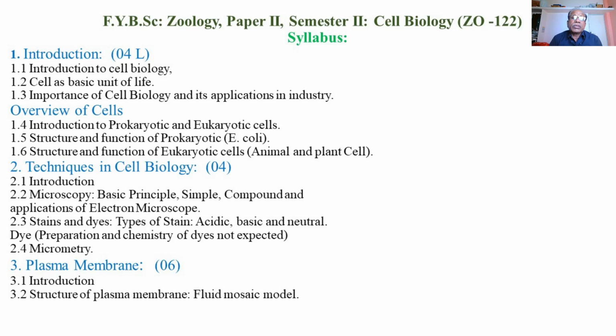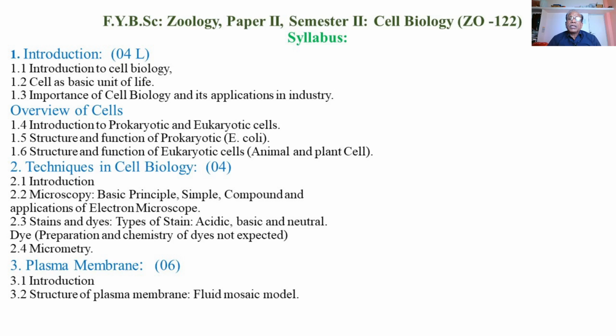In this topic, we are going to study types of stains, where there are three types: acidic stains, basic stains, and neutral stains. Acidic stains have affinity with materials in the acidic pH, basic stains get colored in the alkaline medium, and neutral stains have affinity with both alkaline and acidic materials, giving them the particular color of the stain.